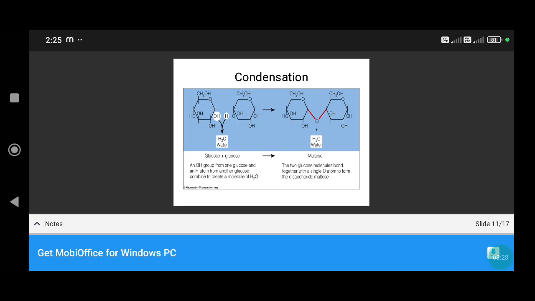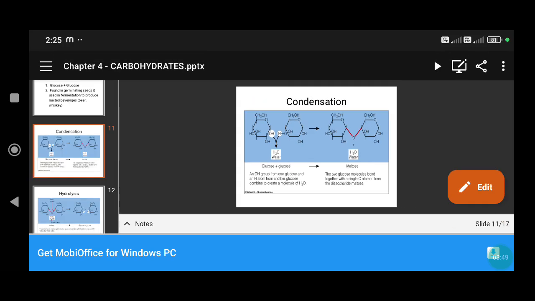Condensation of carbohydrates. In carbohydrate condensation, glucose plus glucose gives maltose. This is the structure of condensation of glucose to maltose. The OH group from one glucose and a hydrogen atom from another glucose combine to create a molecule of H2O.